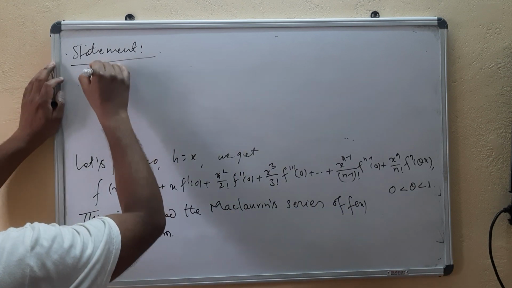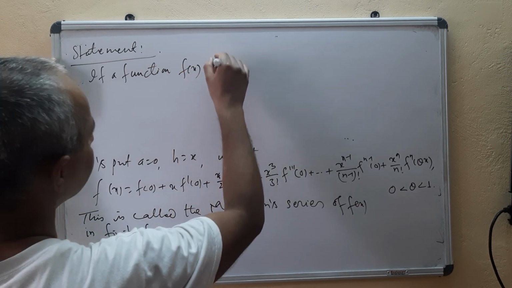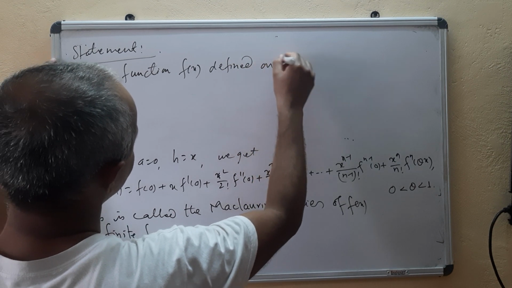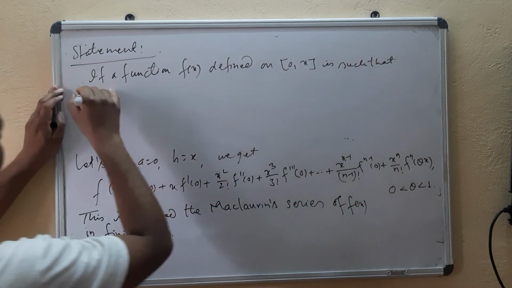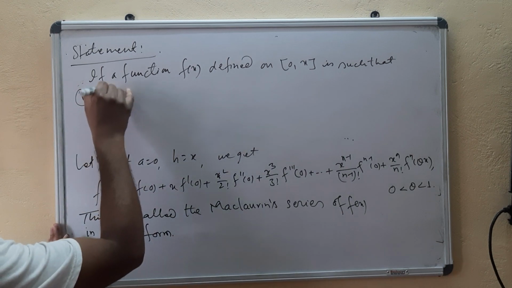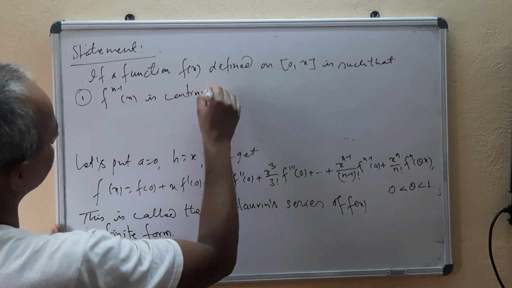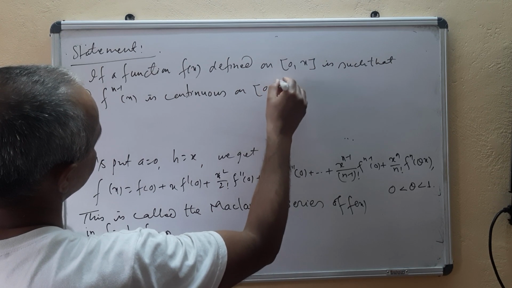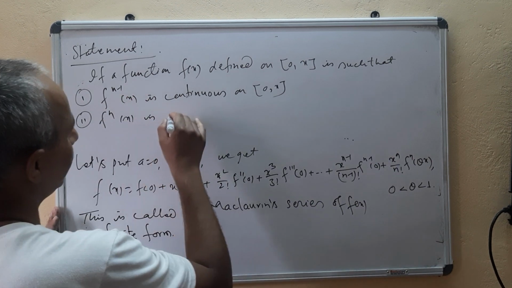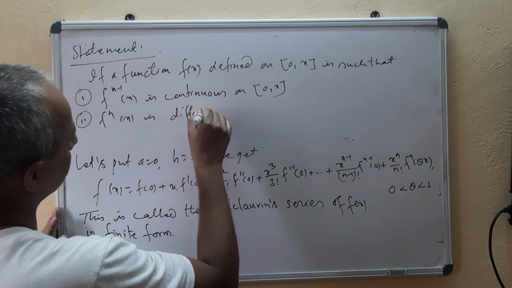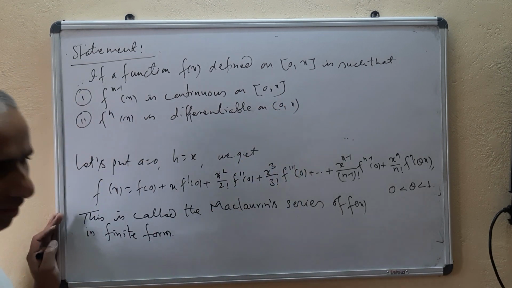So if a function f(x) defined on the closed interval 0 to x is such that, condition number one, the (n-1)th derivative is continuous on the closed interval 0 to x, and its nth derivative f^(n)(x) is differentiable on the open interval.